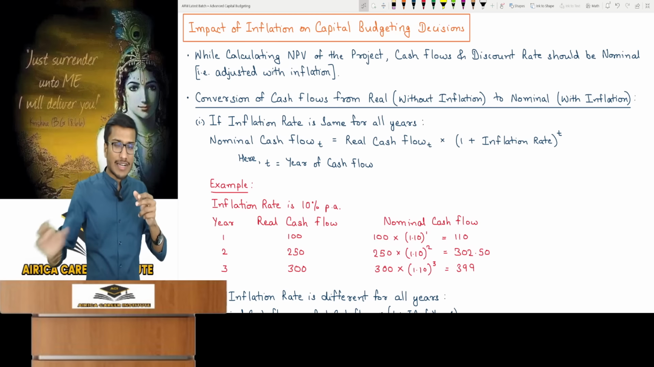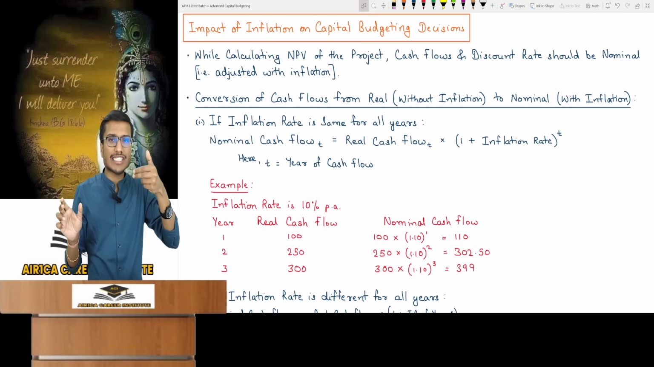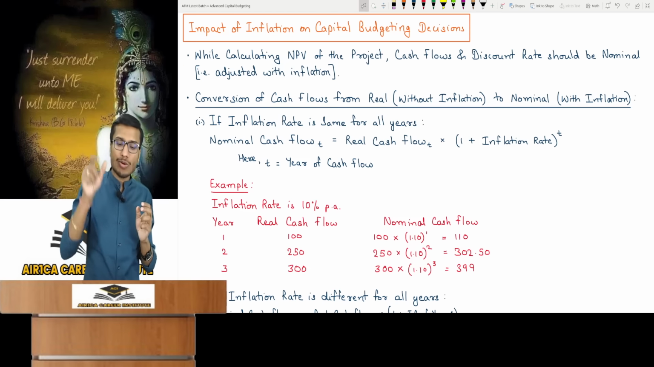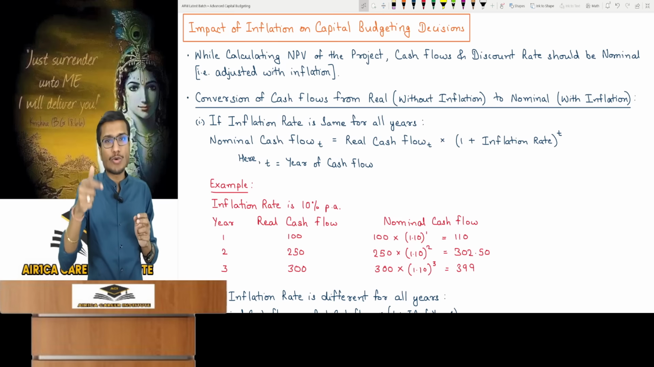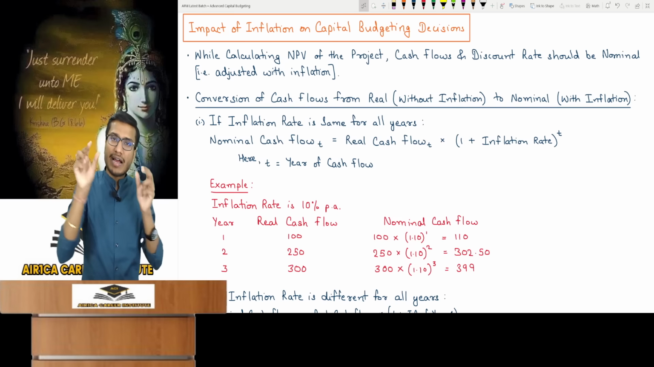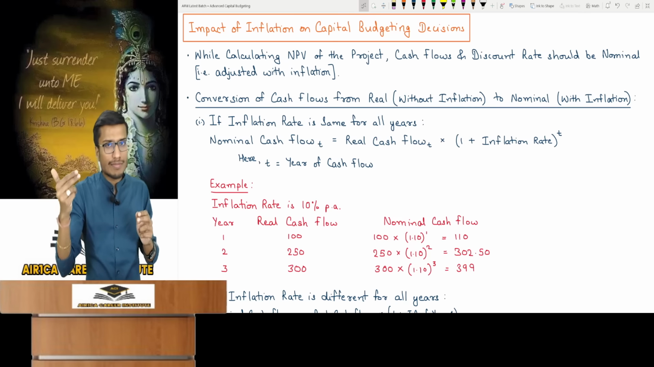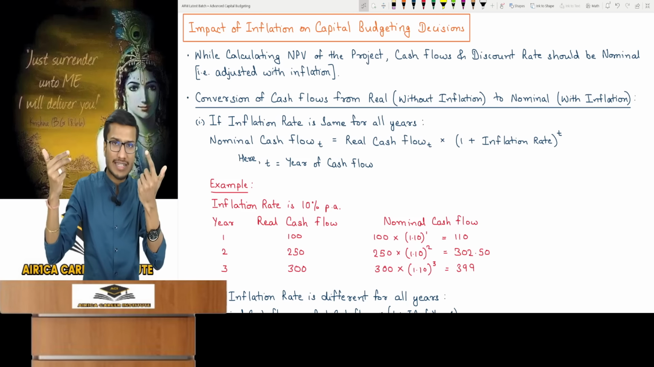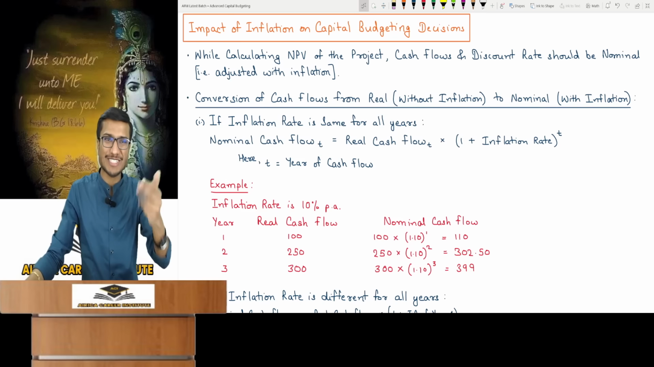This is your real cash flow at first year end. First year inflation is 10%. Add 10% to 100 and the total comes to 110. How will you calculate it? Real cash flow into 1 plus inflation rate to the power of t. 100 into 1 plus inflation rate, 10% meaning 0.10. Power t shows cash flow time for 1 year. It's power 1 with inflation added.